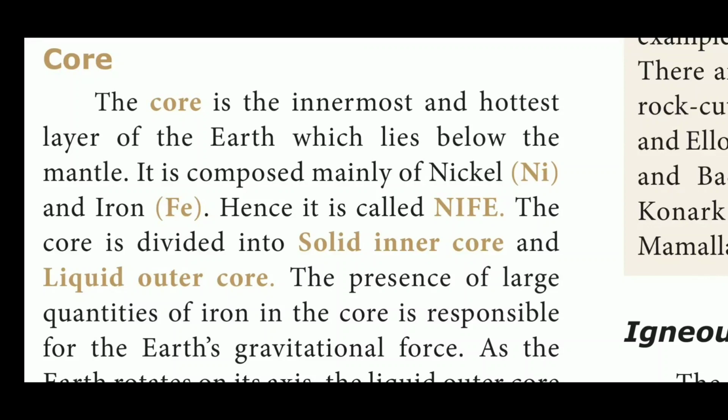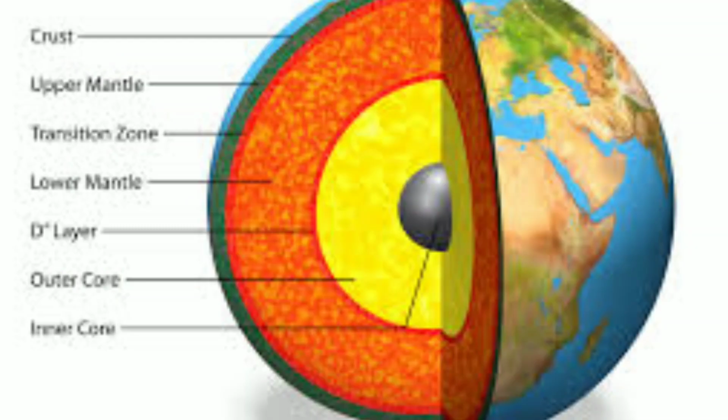The next one is the core. The core is the innermost and hottest layer of the earth, which lies below the mantle. The core is also divided into two, the inner core and the outer core. The inner core is solid in nature. The outer core is liquid in nature. It is composed mainly of nickel and iron, that means ferrous, so it is called Nife.